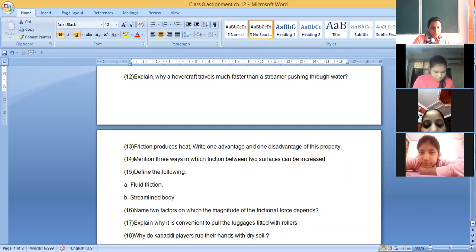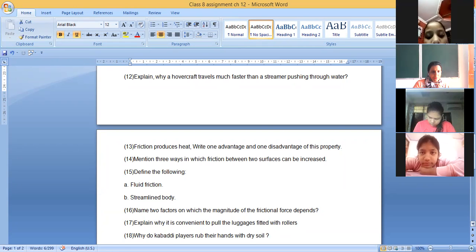Number 13. Friction produces heat. Write one advantage and one disadvantage of this property. Ma'am, the advantage is it helps in striking a matchstick, because between the matchstick and the box it produces heat. And between the machine parts it produces heat, so the machine cannot work. It is a disadvantage.